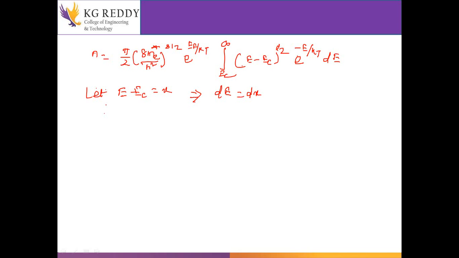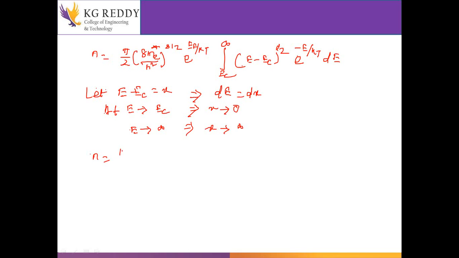When E tends to EC, x tends to 0. When E tends to infinity, then x tends to infinity. We'll put all these values here.